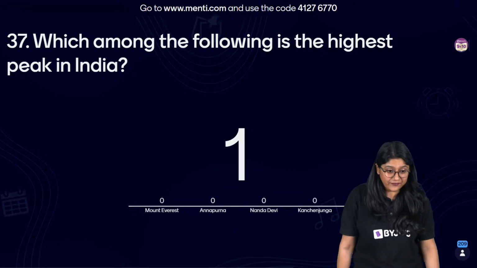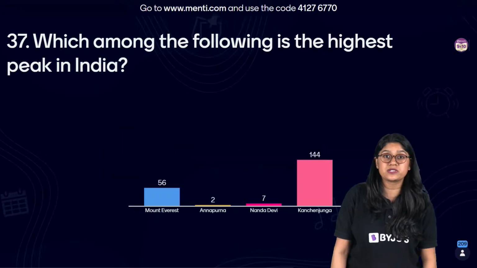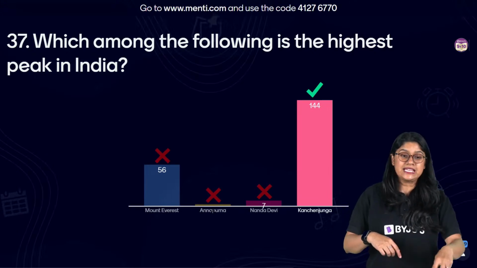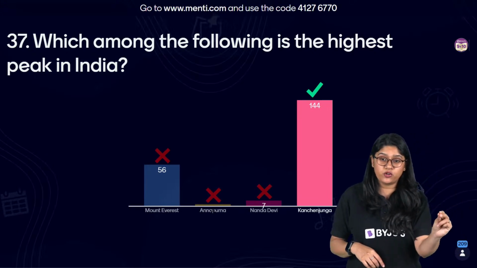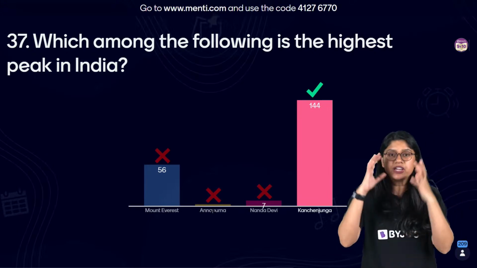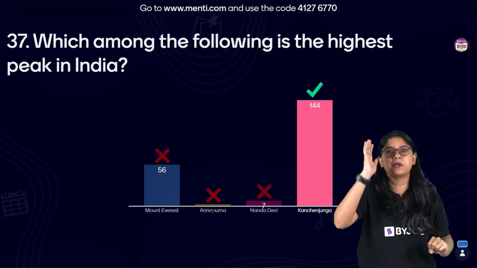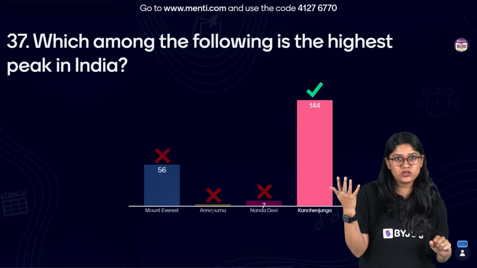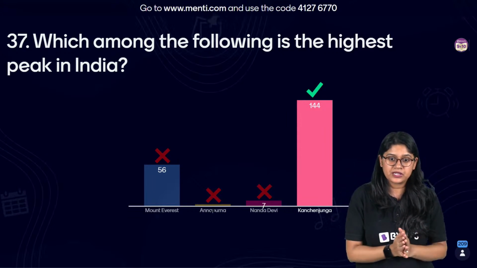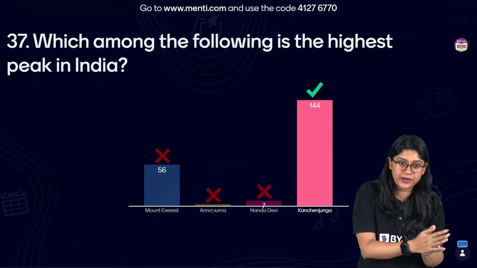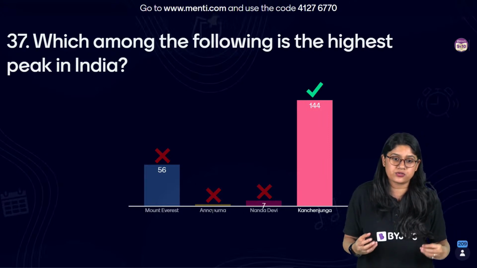And time's up. The correct answer is option D, Kanchenjunga. I can see that 56 of you have voted for Mount Everest. Whenever we hear about the highest peak, we always think of Mount Everest, but it's not in our country. Where is Mount Everest? It's in Nepal.